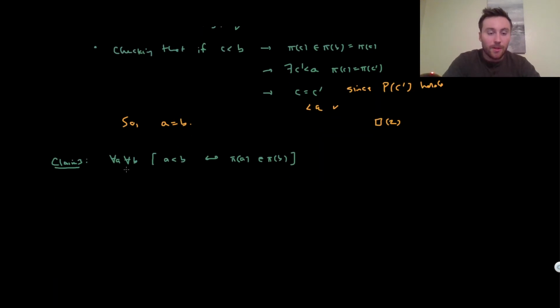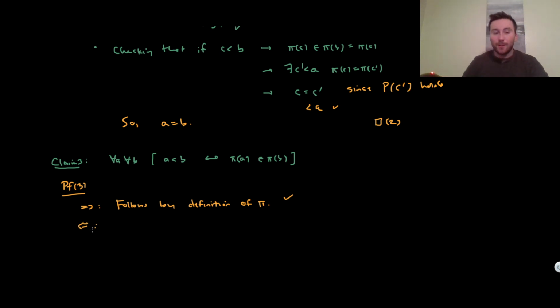And so how do we do this? This right-hand direction is something that we already used, and it follows just from the definition of pi. So what's the proof of this? This direction follows by definition of pi. In the backwards direction, we're actually going to use the fact that pi we just proved is 1 to 1. So how does this backward direction go?